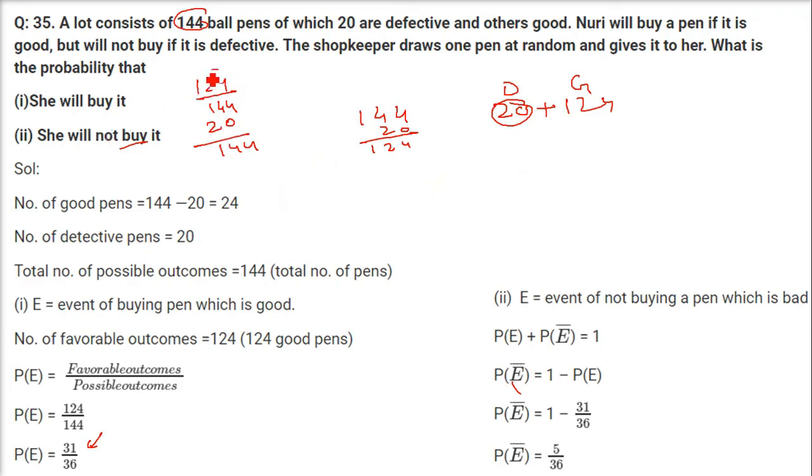The other way is she will not buy it. Just subtract this number from 1. You will get the same number here. That is 1 minus 31 by 36. That is, if you subtract this from 1, it is going to give you the second answer. That is she is not going to buy it.